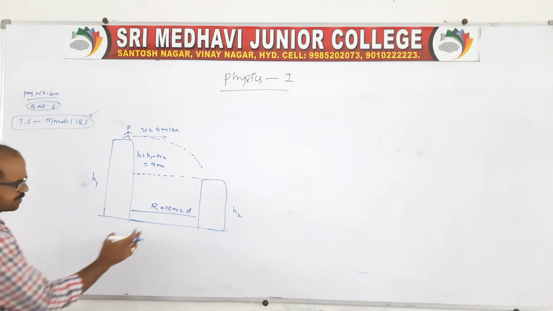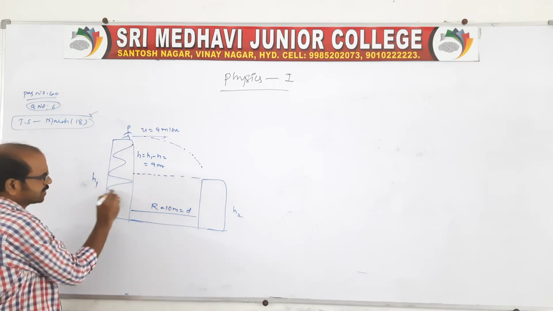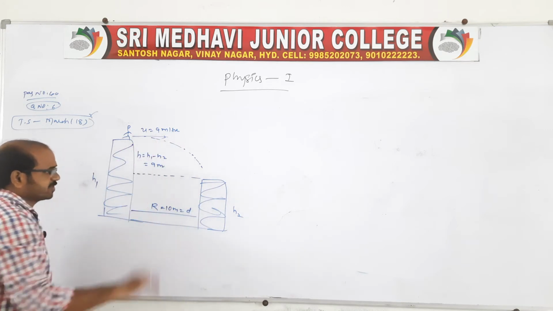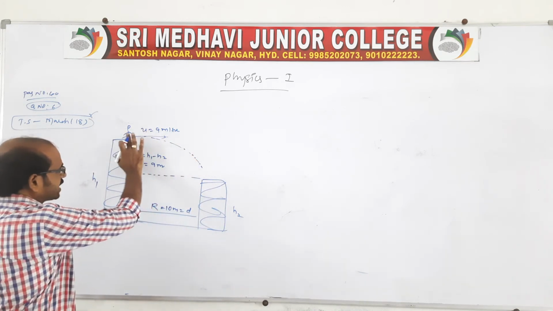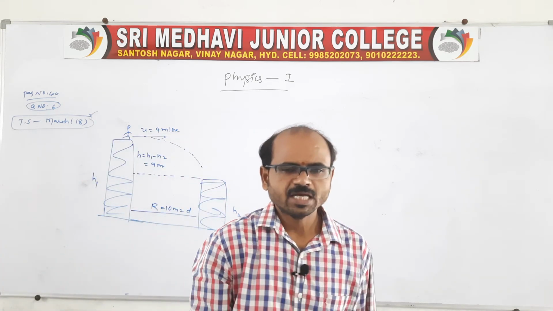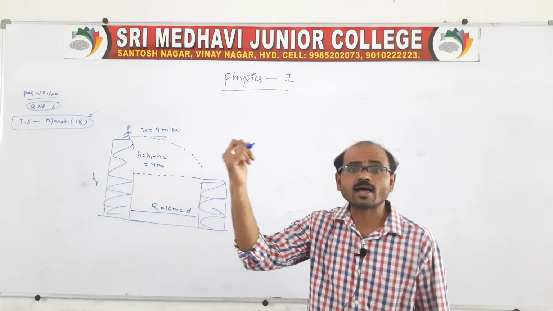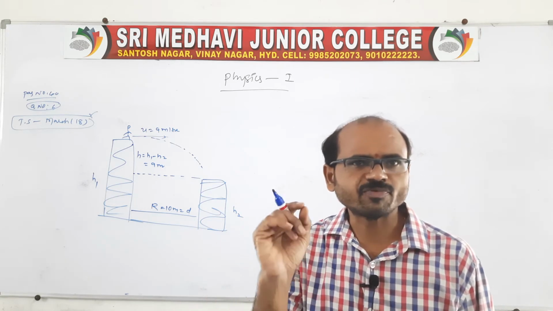Very simple. The distance between the two roofs, the two buildings, is 10 meters. Two buildings are given like this. When we are finding the range, if the range is more than this, yes, he is able to jump onto the building. If the answer is less than this, then he cannot land on the next building. This is our conclusion.